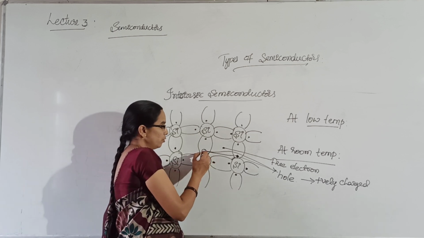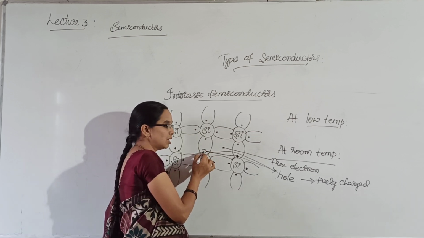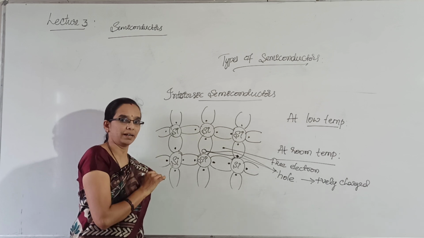Okay. Where are these holes present? These holes are present in the valence band.